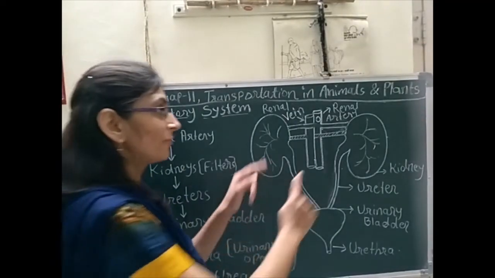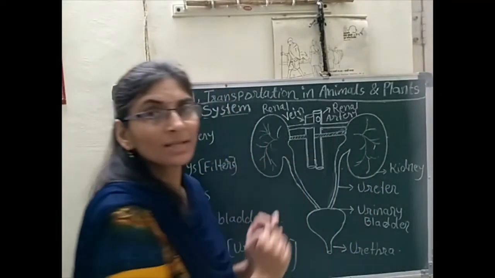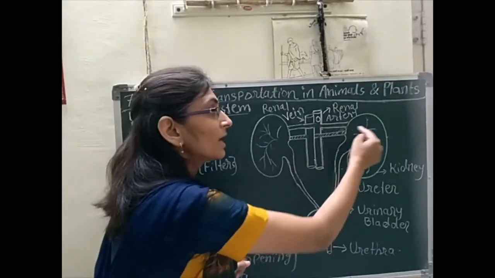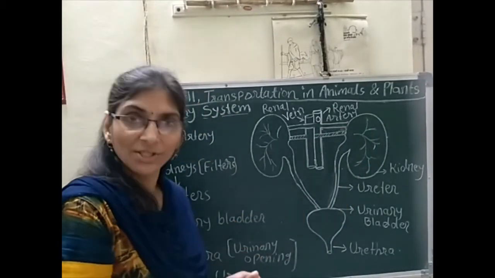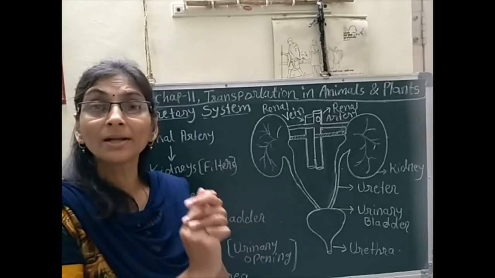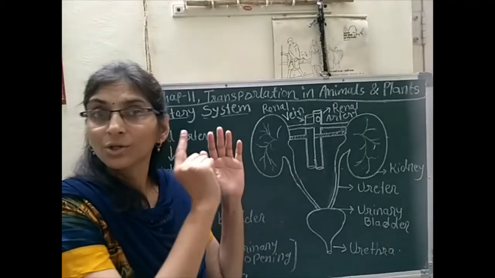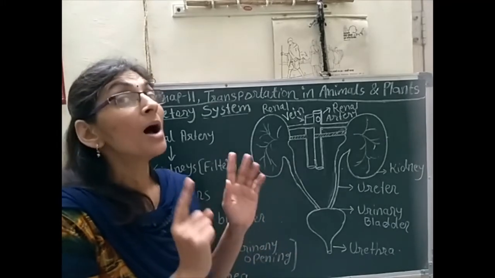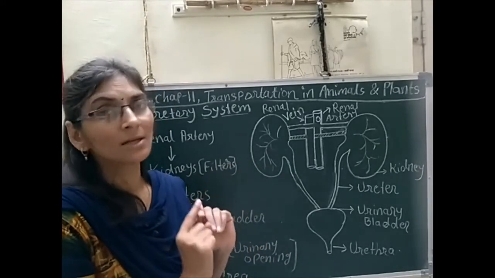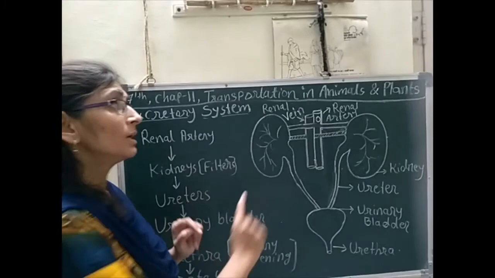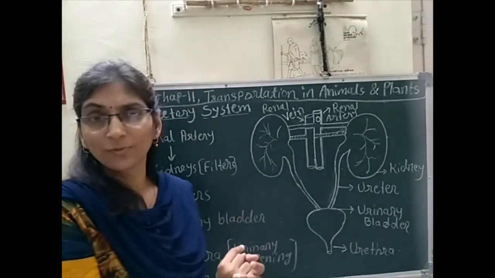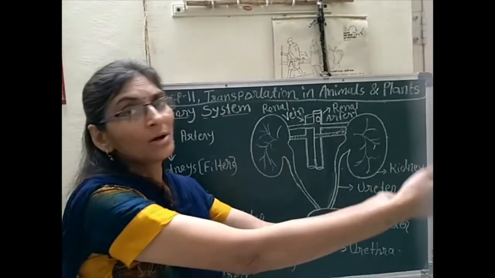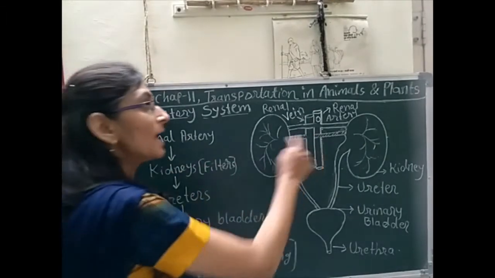At first the blood reaches inside the kidney through the renal artery, that is oxygenated blood, but that blood carries useful substances as well as some harmful substances. We need only the useful substances and we have to remove harmful substances from that blood.